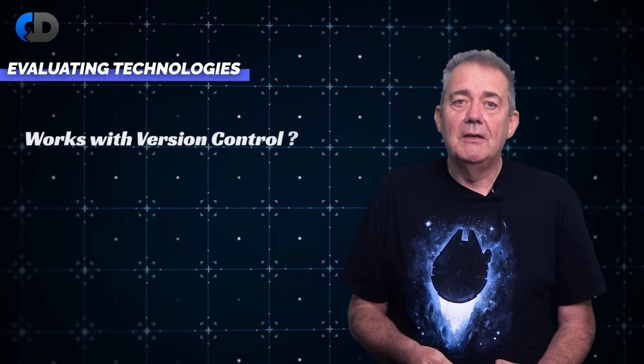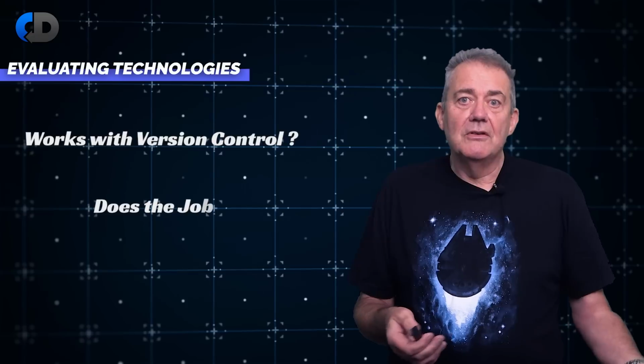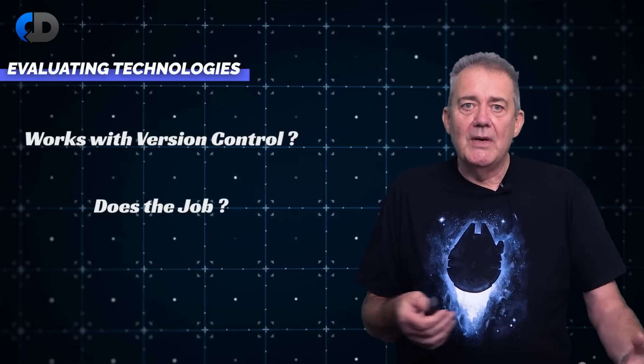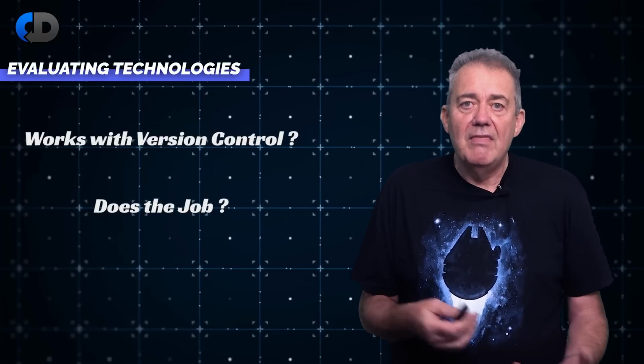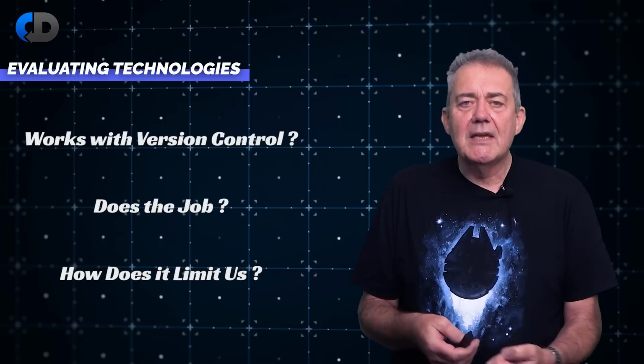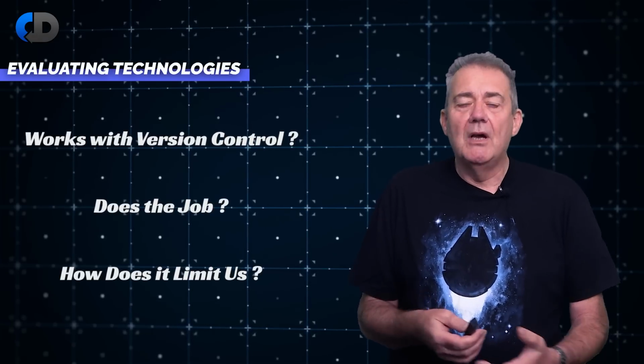At the point when I was choosing tech for my little project, I had no idea of all of the things that I wanted to do with it. I still don't, probably, but I looked at it from three perspectives when evaluating it in the first place. First, and this is always first for me, can I version control it? Next, does it look like it does roughly what I want in general terms? In this case, can I make nice looking pages as a wiki and link them to lots of other things? And then, importantly, where does it seem to close doors on me? Where does it make it hard for me to do things that maybe I will want to do in future?